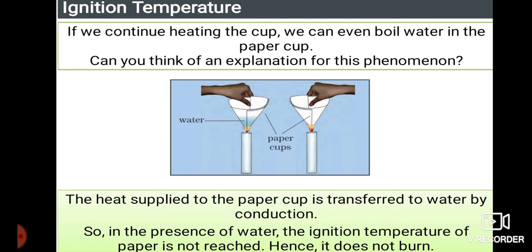The heat which is supplied to the paper cup is transferred to the water by conduction. Thus in the first picture the paper does not burn. The heat supplied to the paper is directly transferred to which one? To the water. So in the presence of water, the ignition temperature of paper is not reached, hence it does not burn.